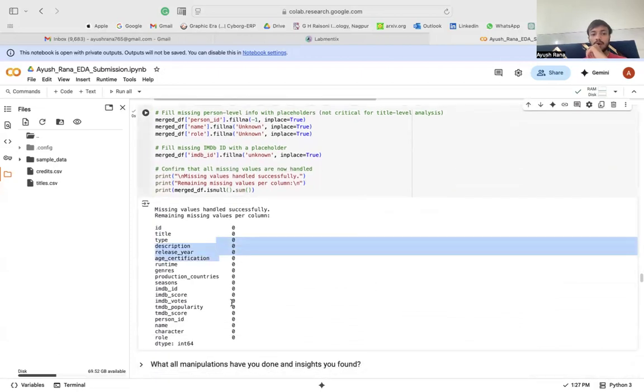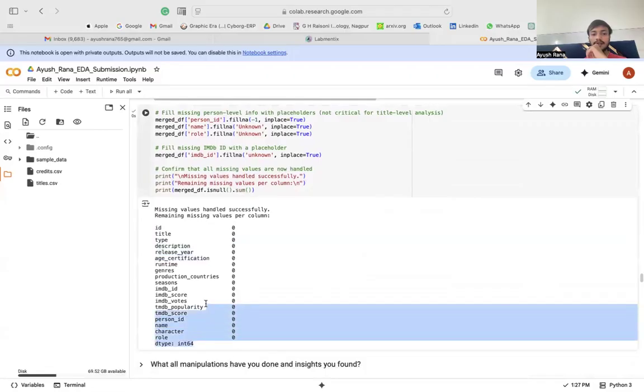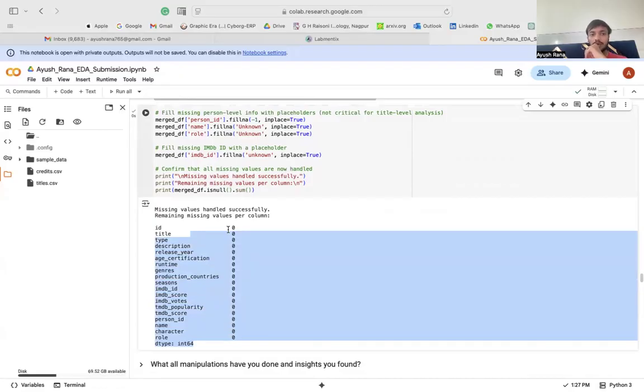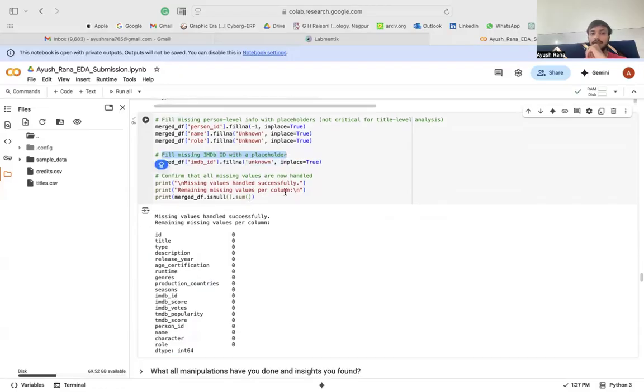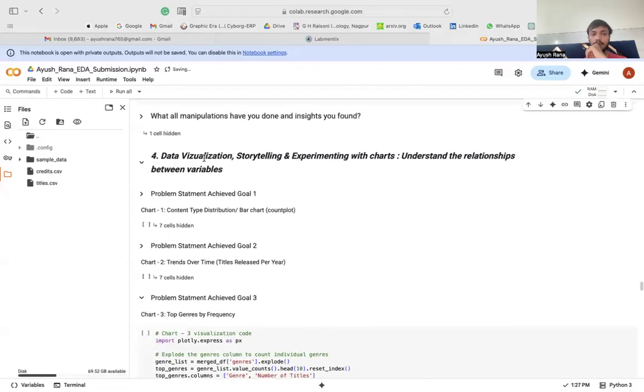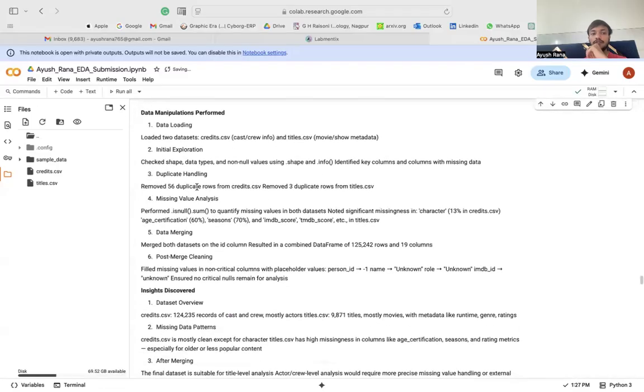So now, after analyzing, we are seeing that there are no missing values. The remaining missing values were identified and handled successfully. Here, filling missing values, the IMDb ID with the placeholder 'unknown', and then confirming that all missing values are now handled properly. What all manipulations have you done?